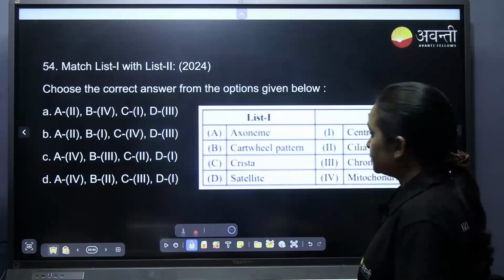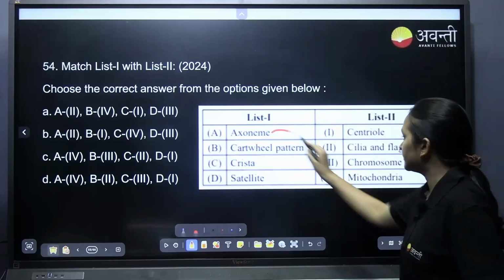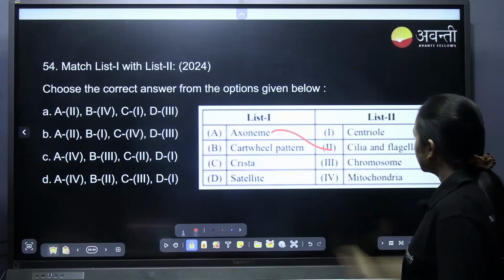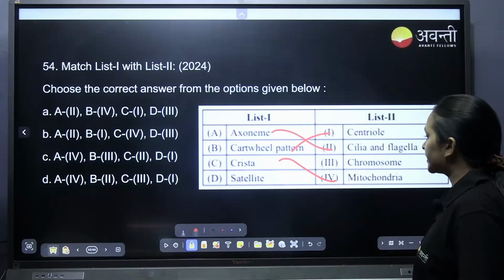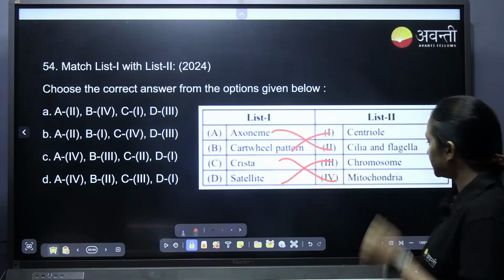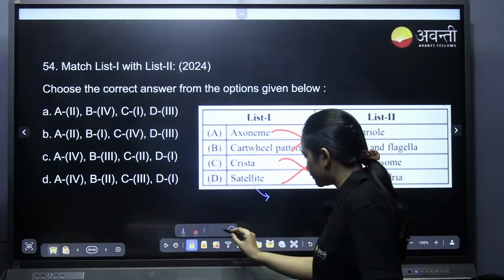Match the list 1 and 2. List 1, axoneme is a cilia or flagella, discussed. Cartwheel pattern is a centriole. Cristae is the infolding of mitochondria. Satellite, actually it is present on the chromosome. Okay, I will tell you.